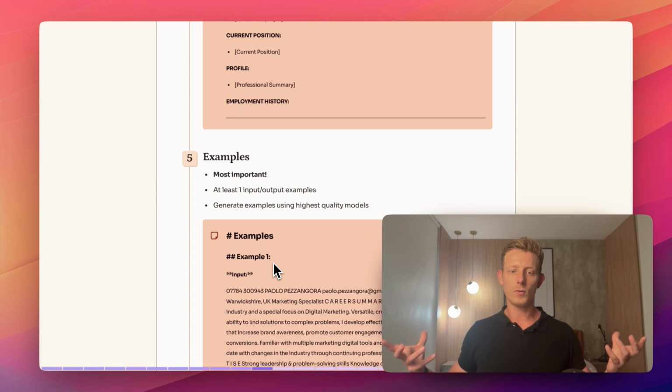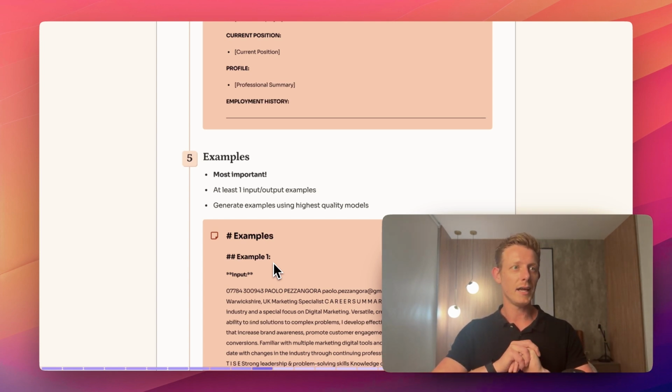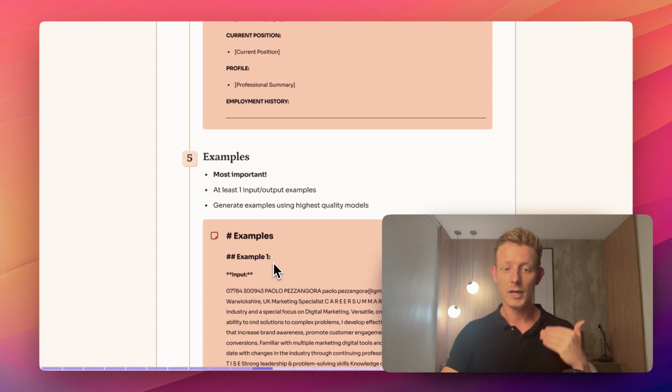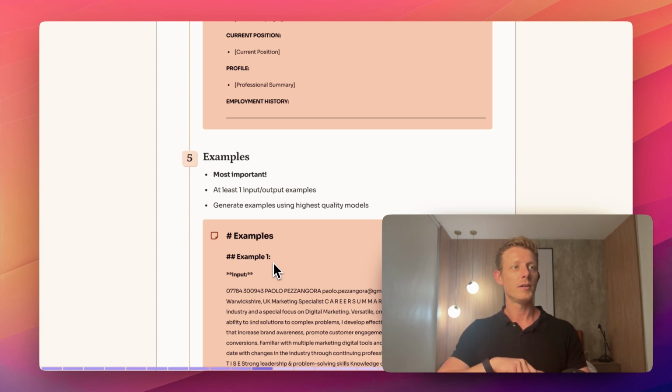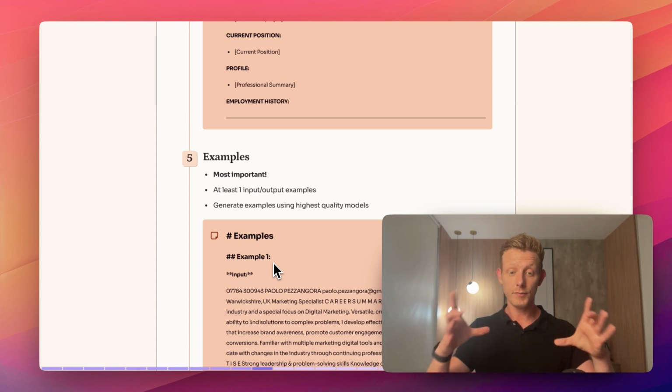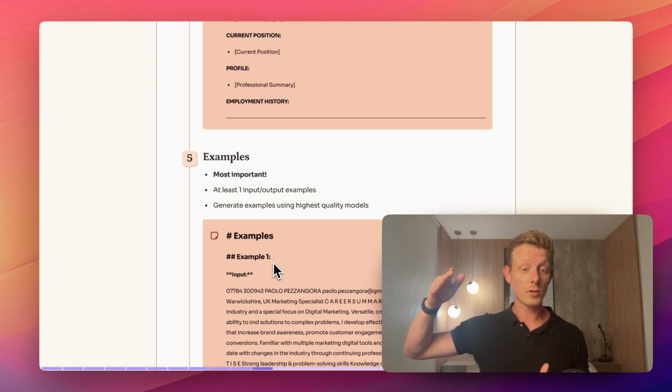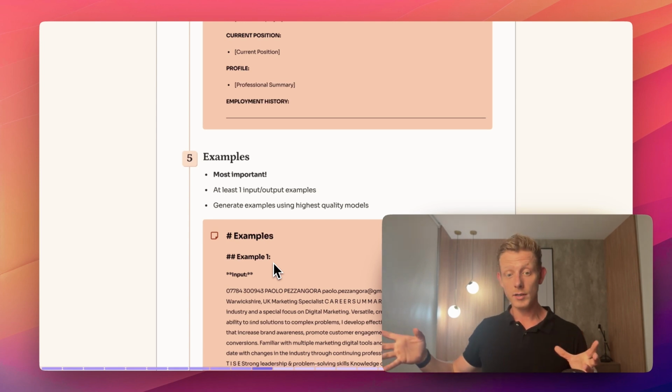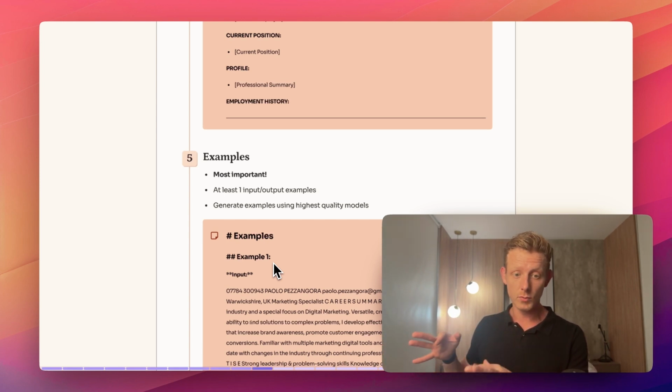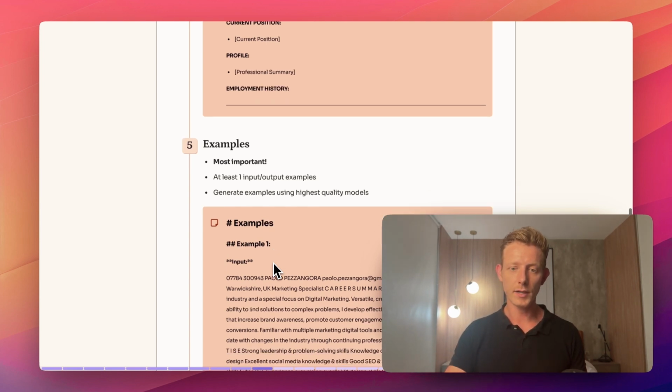Then we have examples. Of course, examples are one of the most important parts of our prompt. It's been really well documented that giving input and output examples increases the reliability of these prompts so much more, so this is really important to do. One tip: if you don't have any examples, just leave this section out first, run it once with the best model you can, get an output, change it if you need to make it better, and then use that as an example, input and output. It's better to do that two minutes of extra work because it will increase reliability so much more.